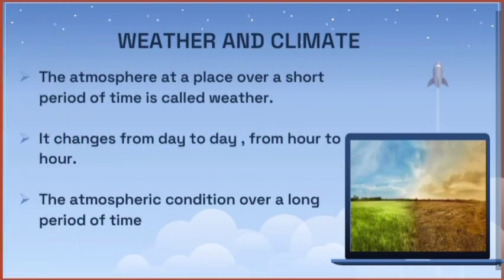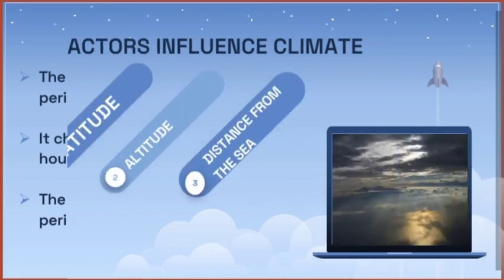Weather and climate. Weather is for a short period of time. In our daily news, we can see the weather report. So, daily changes are called weather, and the changes for a long period are called climate. Example for weather is rain and wind. Example for climate is temperature and pressure. So, weather is a daily thing happening and climate is for a long period of time.